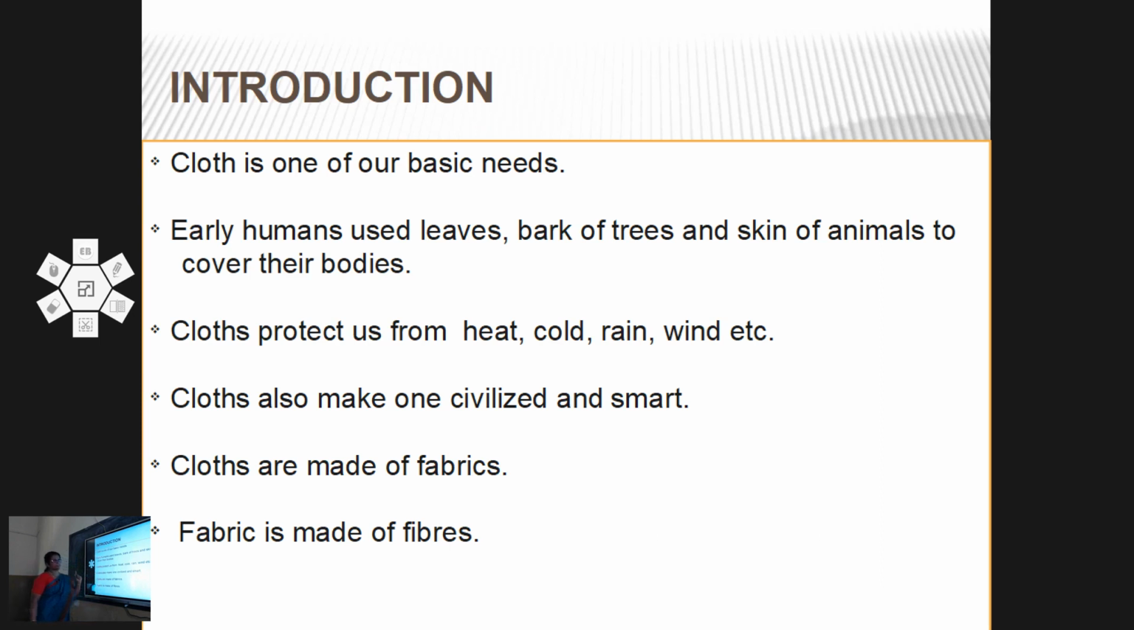Why do we wear clothes? Clothes protect us from heat, cold, rain, wind, etc. Clothes also make one civilized and smart. How are these clothes made? Clothes are made of fabrics and fabrics are made of fibers.